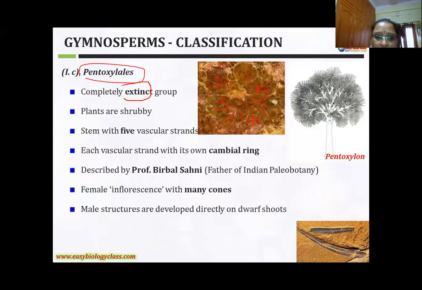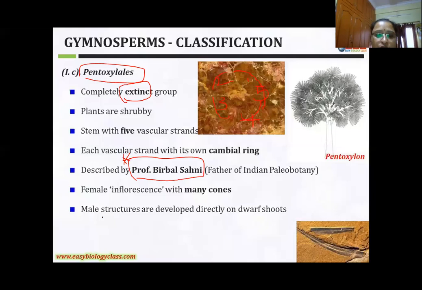This scientist described that in this order the inflorescence produces many cones compared to other orders, where there are one or two cones, male cones, and in each plant two cones are produced, or sometimes only one cone. But here in this inflorescence you can observe many cones produced in this order, the female cones. And the male structures are developed directly on the dwarf shoots. In that dwarf shoot they are produced. These are characteristic features of the third order Pentoxylales.